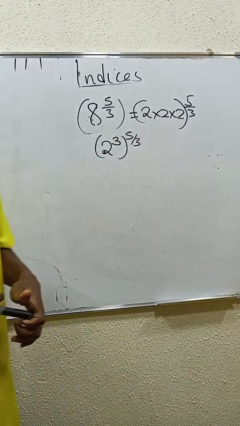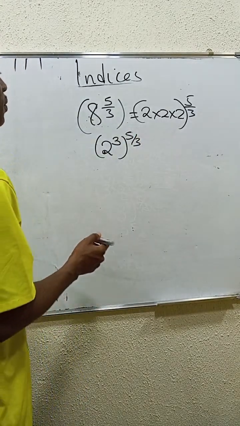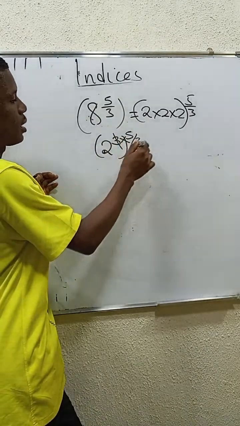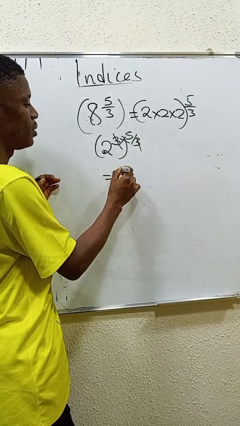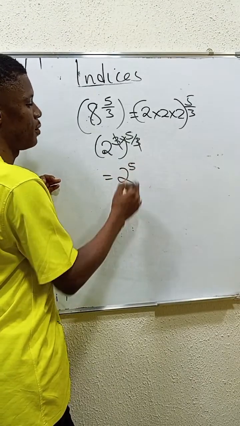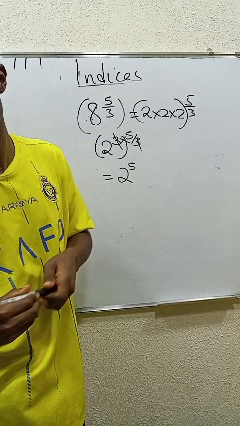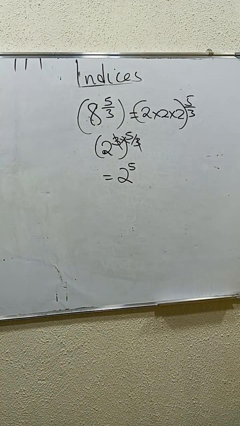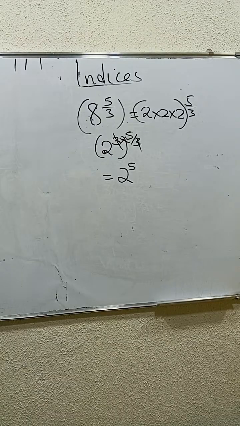If you have this raised to the power of 5 over 3, you can simply multiply out, so that 3 can cancel out 3. You are left with 2 to the power of 5. What is 2 to the power of 5? Multiplying 2 by itself up to 5 times. You can actually leave the answer like that.